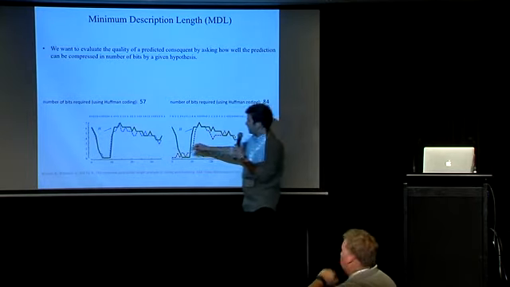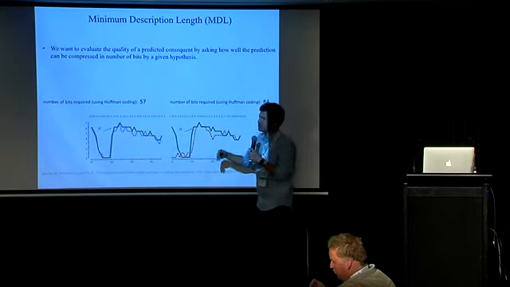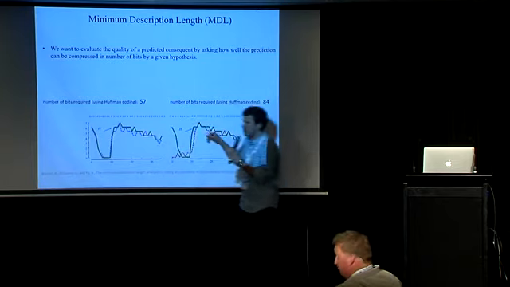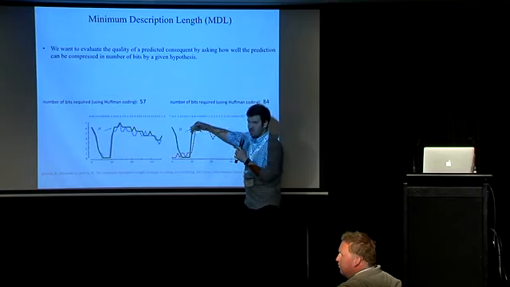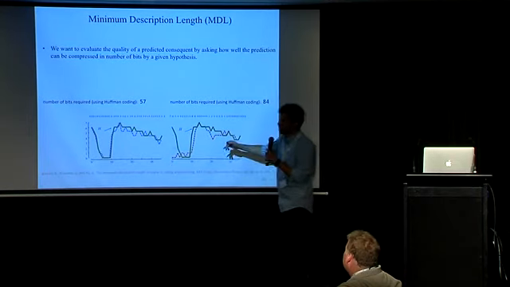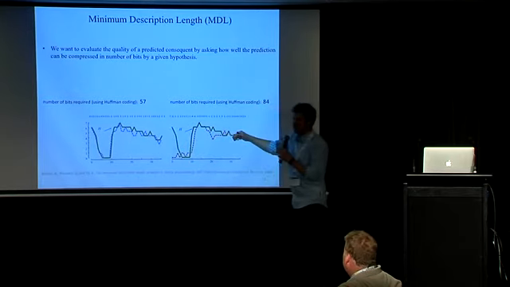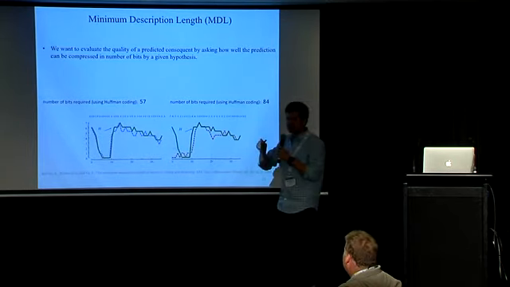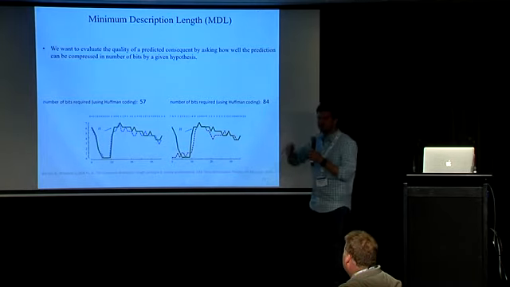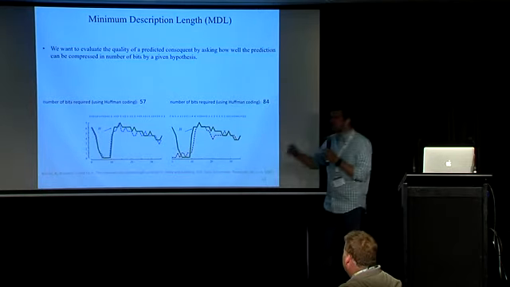For example, if we have a hypothesis, let's say the green subsequence is here, and we have 2 other subsequences, the blue one and the red one. And we want to see which one is a closer match to the hypothesis, to the green one. What we do is we calculate the difference between these 2 time series and then use Huffman coding to figure out the number of bits we need to save the difference. So the less, the better, right? And then using this term, we define something called bit saves. The higher the number of bit saves, the more similar.